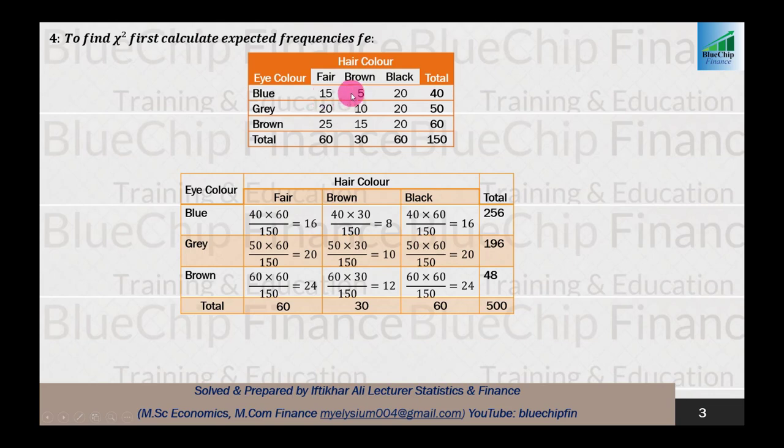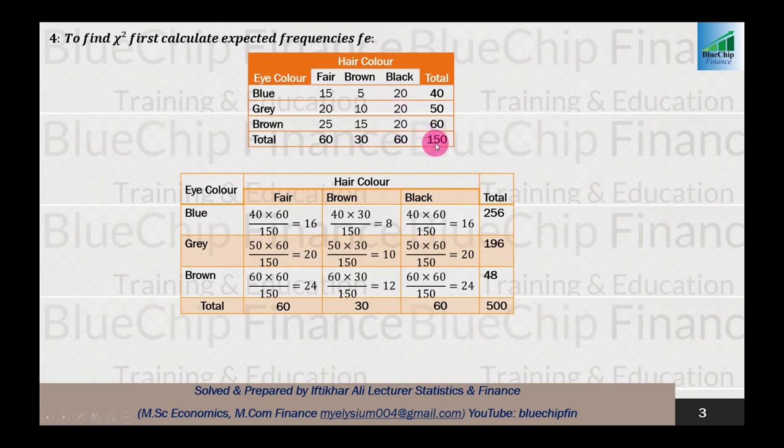So how can we calculate expected frequencies? First of all, we should take the totals of rows and columns. So 15 plus 5 plus 20 equals 40, 20 plus 10 plus 20 equals 50, 25 plus 15 plus 20 equals 60. In the same way, we can calculate the totals of columns: 15 plus 20 plus 25 equals 60, 5 plus 10 plus 15 equals 30, 20 plus 20 plus 20 equals 60.